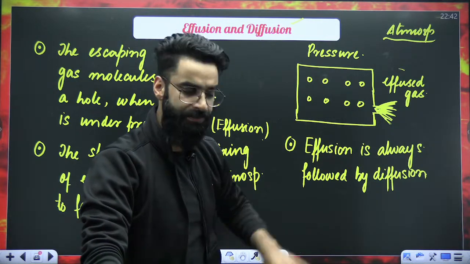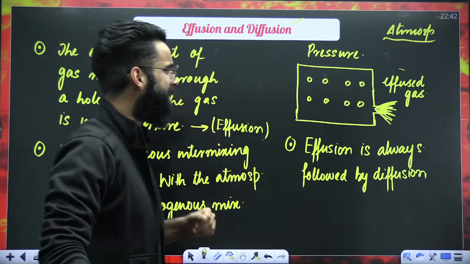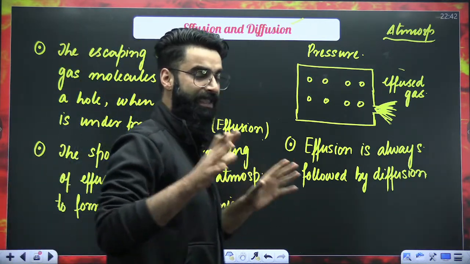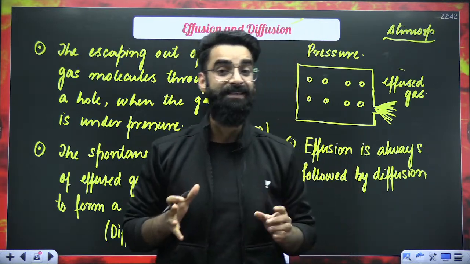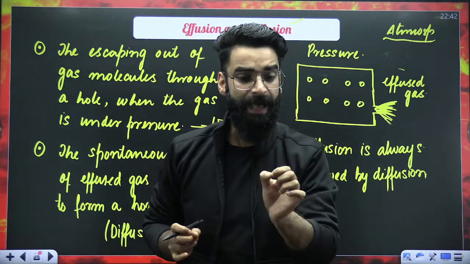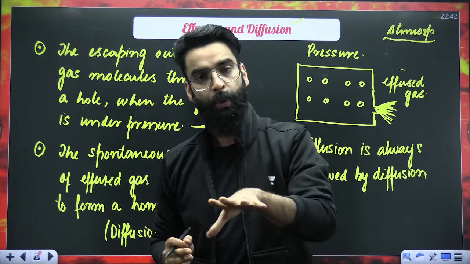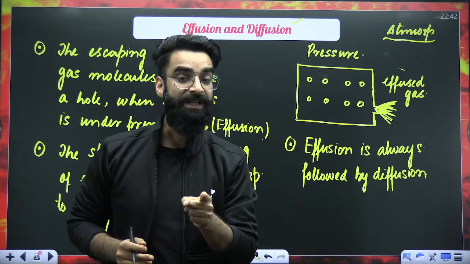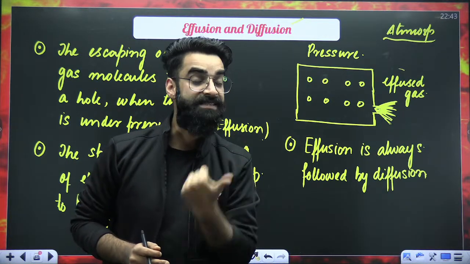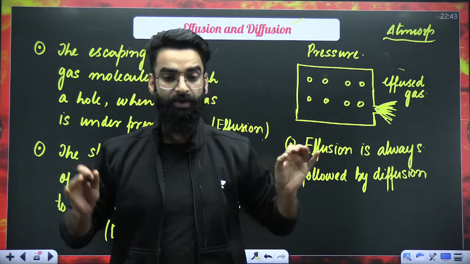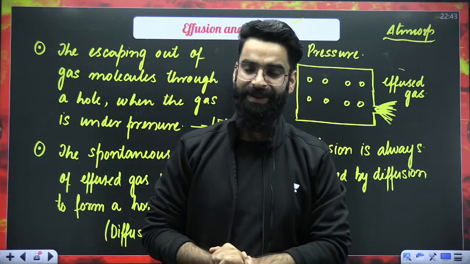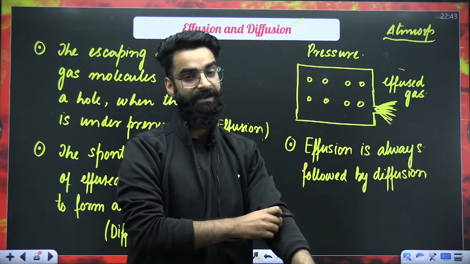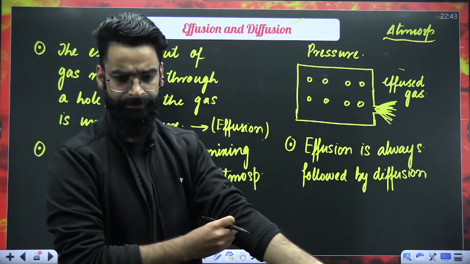Correct? So I hope the basic terminologies like effusion and diffusion are clear to you. So in short, again, if I ask you what effusion is: the escaping out of the gas molecules through the hole when the gas is under pressure. Number one. Diffusion: the spontaneous intermixing of the escaped gas with the atmosphere to form the homogeneous mixture, right? And once effusion takes place, right after that, what will happen? Diffusion will take place. Perfect?